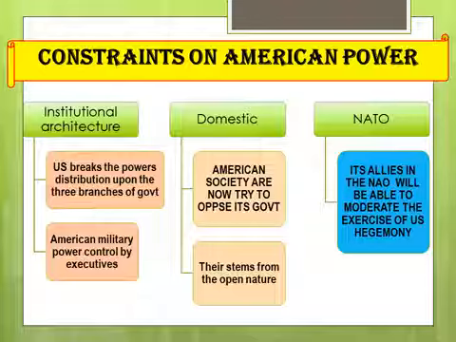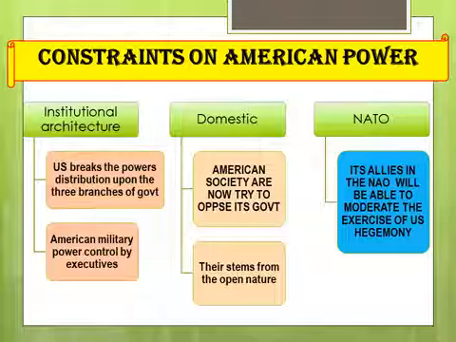Next one, domestic. What is related to the domestic? American society now tries to oppose its government. Now the people understand that America also dominated its citizens in the previous manner. For that reason, some of American society tries to go against and protest their government's policies, rules and regulations.